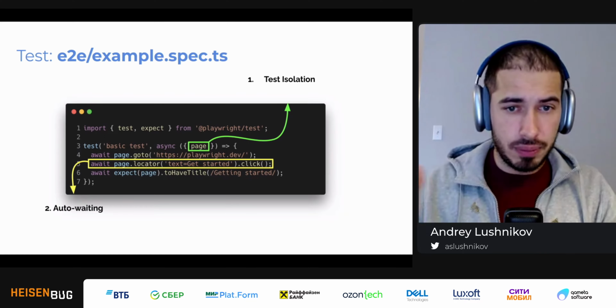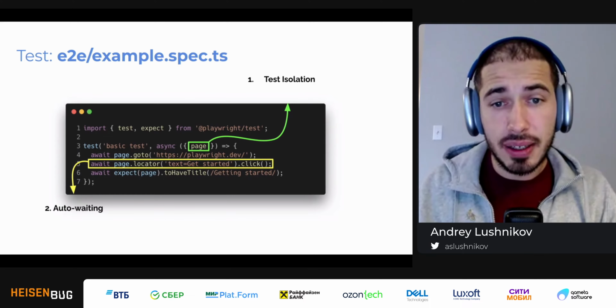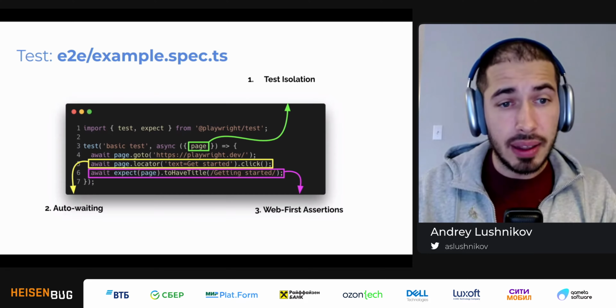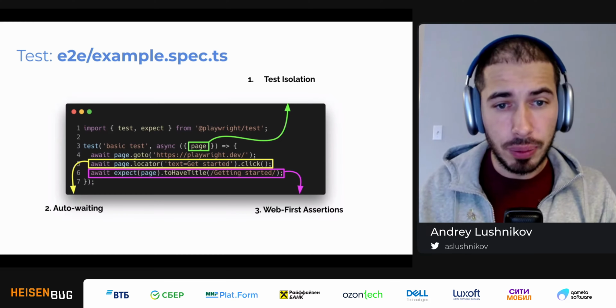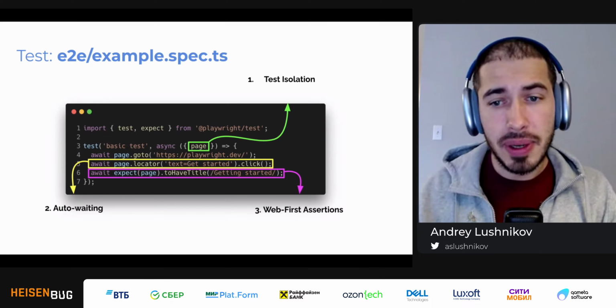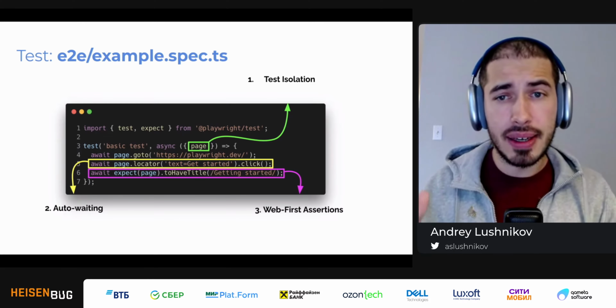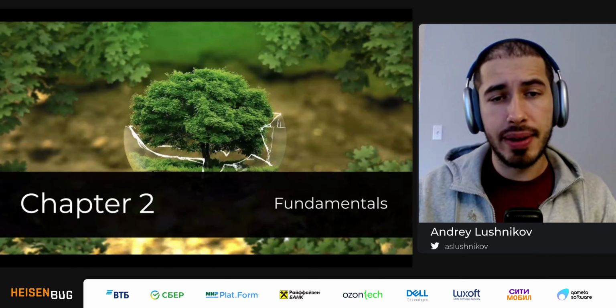This element might have been on screen, but we didn't care because Playwright test has auto waiting built in. And last but not least, we had this fancy expect that has a good idea of what page is, and that page might have a title. And this is called web first assertions. So these are 3 pillars, 3 fundamentals of Playwright test. So let's talk a little bit more about them.